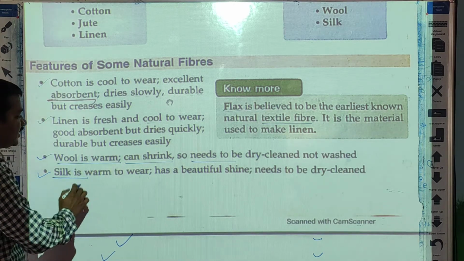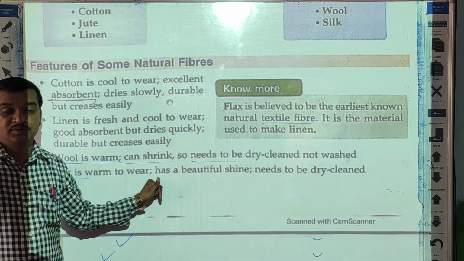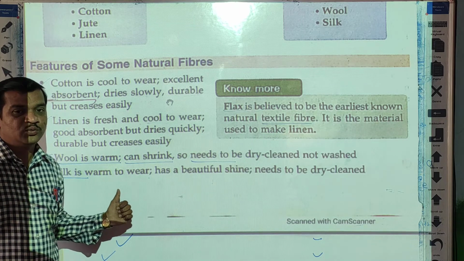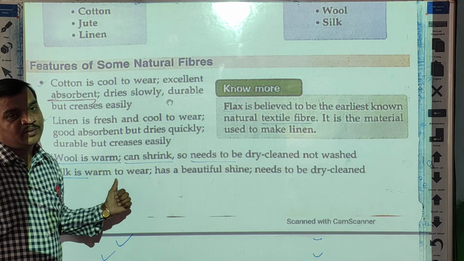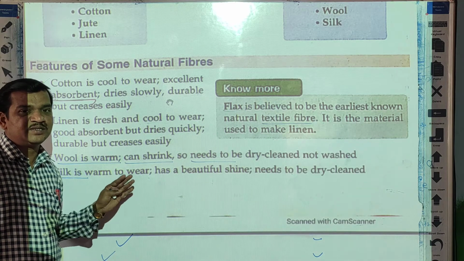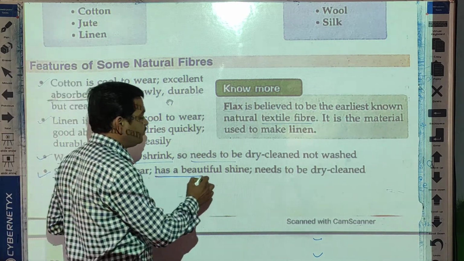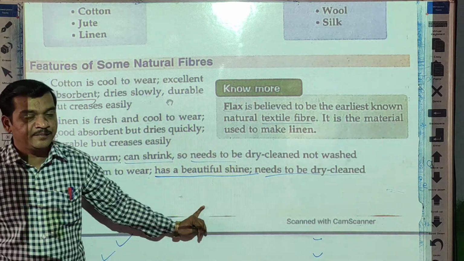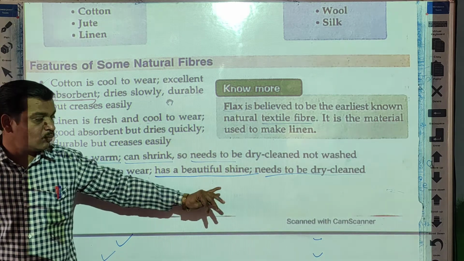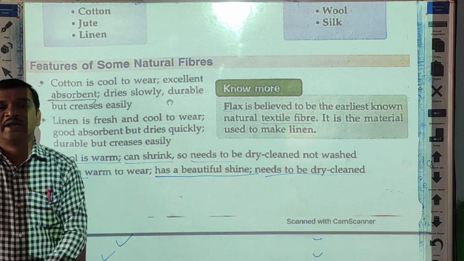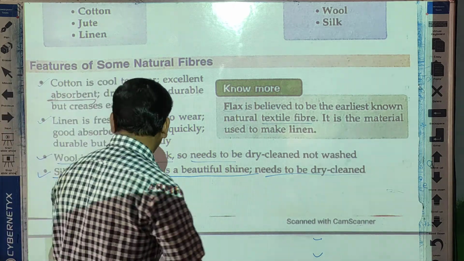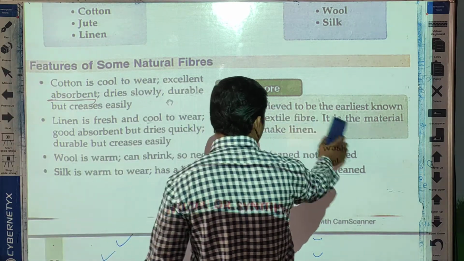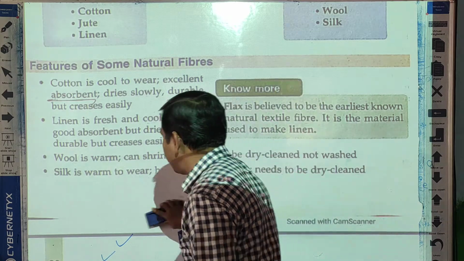Now next one, silk. Silk is warm to wear, so you should not use it in summer. It is very warm to wear, so you can use this type of silky cloth in the winter season. Silk clothes are more shiny and beautiful, and need to be dry cleaned. So these are the characteristics of the natural fibers. I hope you understood them.